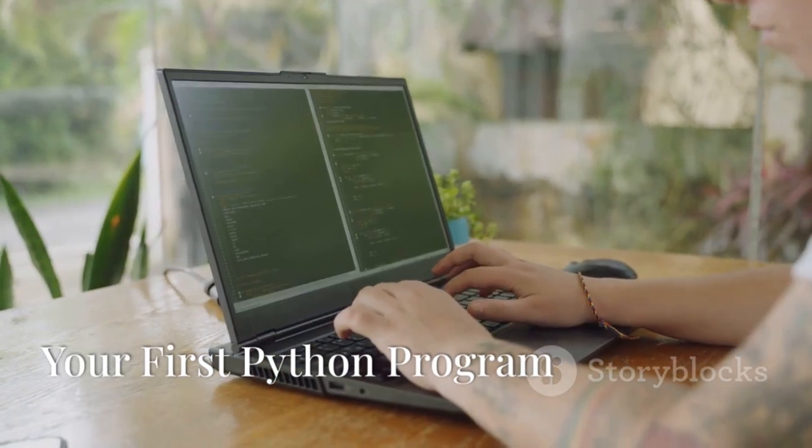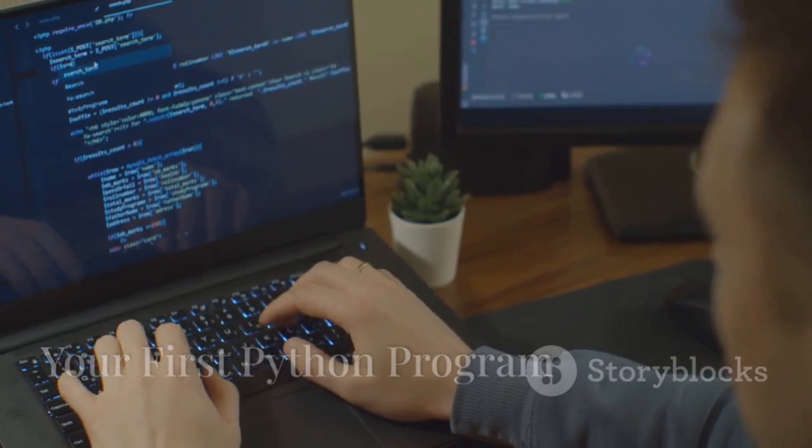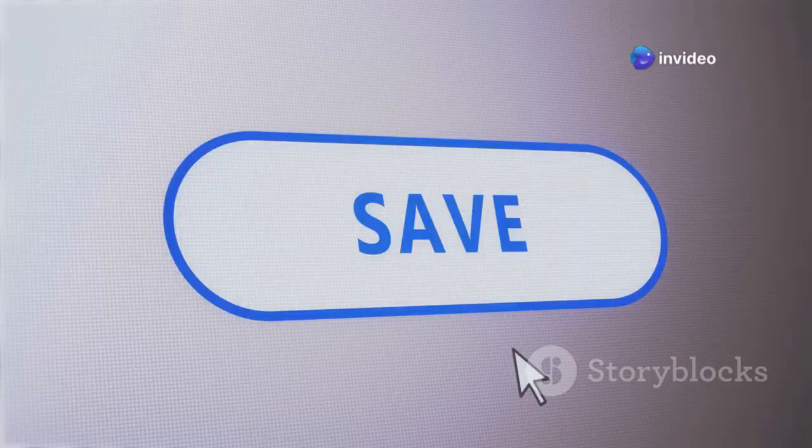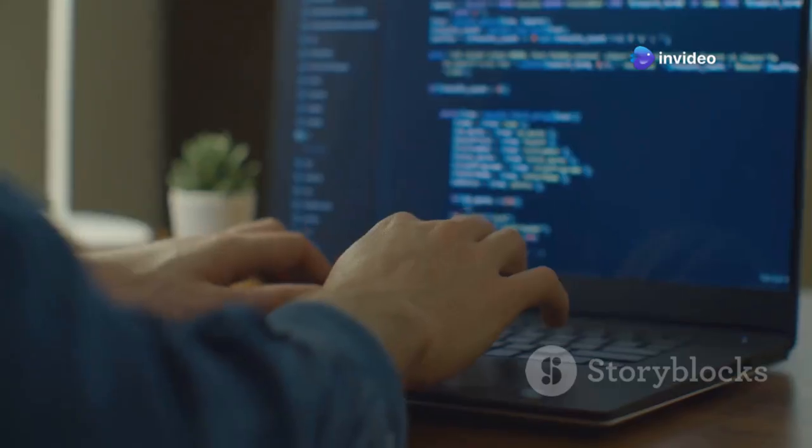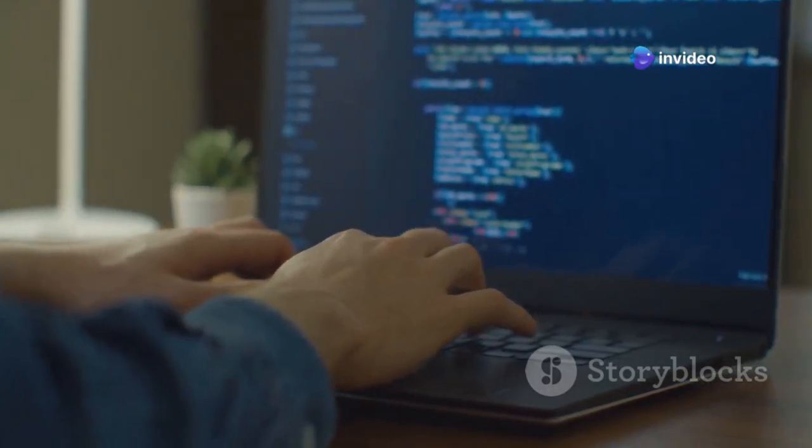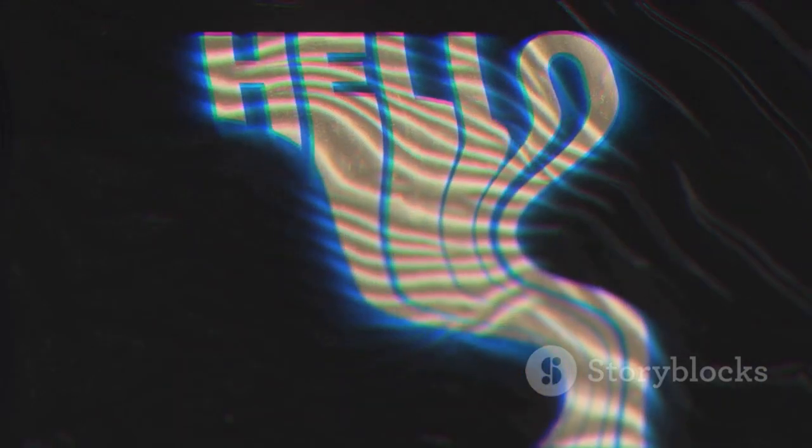Let's write your first Python program. Open a text editor and type the following: Python print hello world. Save the file as hello.py. Now open your terminal and run the program using python hello.py. Congratulations. You just wrote and executed your first Python program.